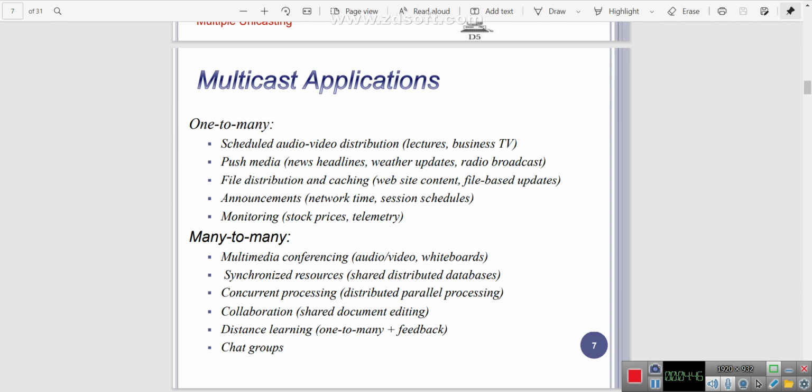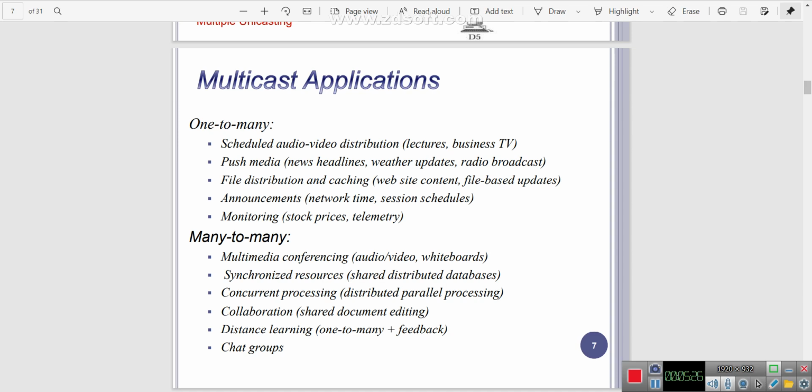Then synchronized sources, for example a distributed database. Here also we have one source and multiple destinations, and in multiple areas they can access the information from a single source. For example, take a cloud. In the cloud, we update the database on one side. If any user wants to access data from the cloud, they need to get permission from the concerned authority, and with the help of that key, they can access the data from the cloud. This is what we call synchronized sources.